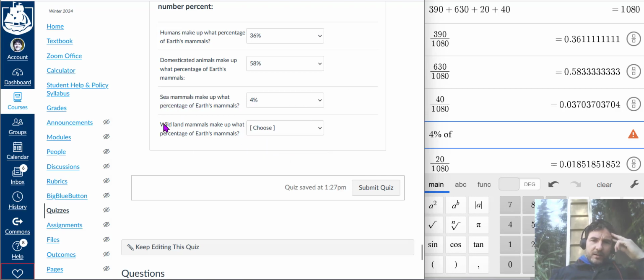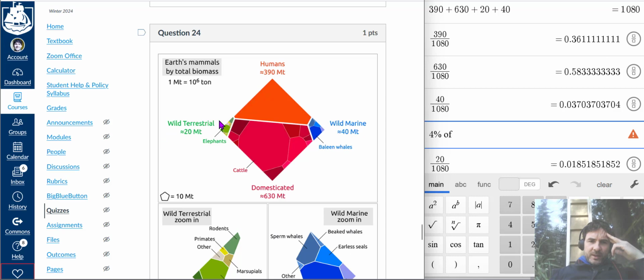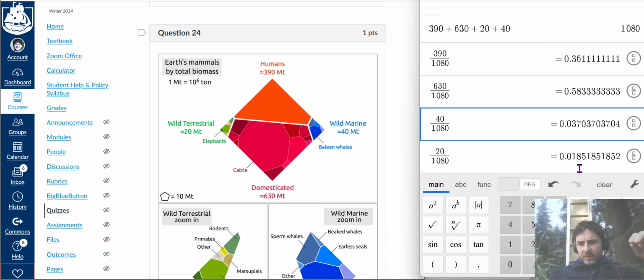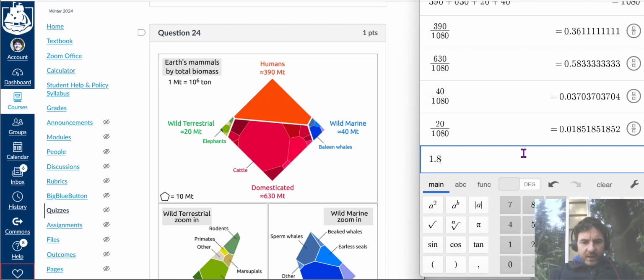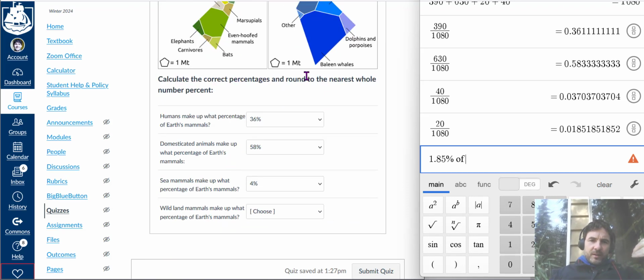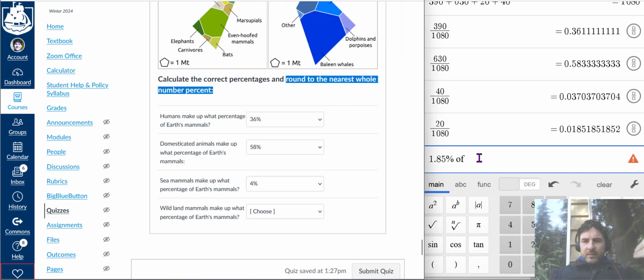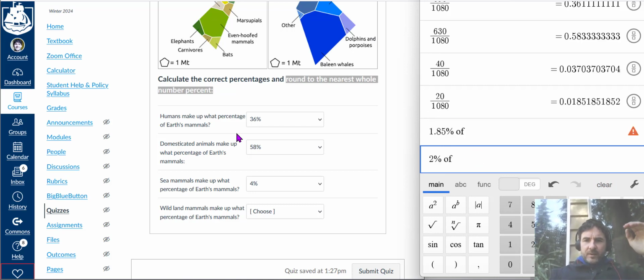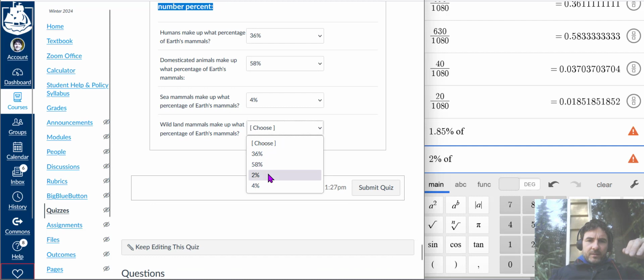And then wild land mammals make up what? They would be here. Wild terrestrial. Terrestrial means on land. That's 20 out of 1080. That's 0.0185. Again, you move the decimal point over and you get 1.85%, which rounds up to 2%. But we're rounding to the nearest whole number percent, right? And so that rounds up to 2%. So that answer there is 2%, right?